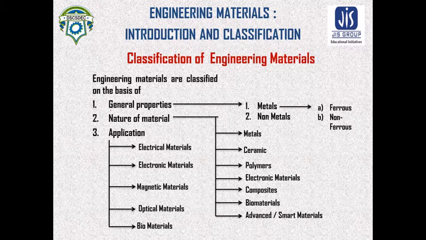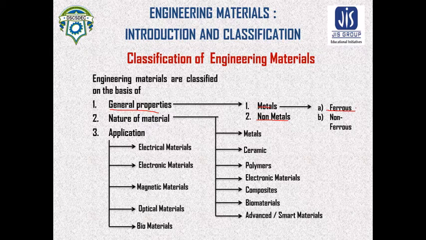One more time, the main classification is according to general properties. According to general properties, they are classified as metals and non-metals. Metals are further classified: if iron is the base material, then the metal is called ferrous. And if iron is not the base material, then it is called non-ferrous.